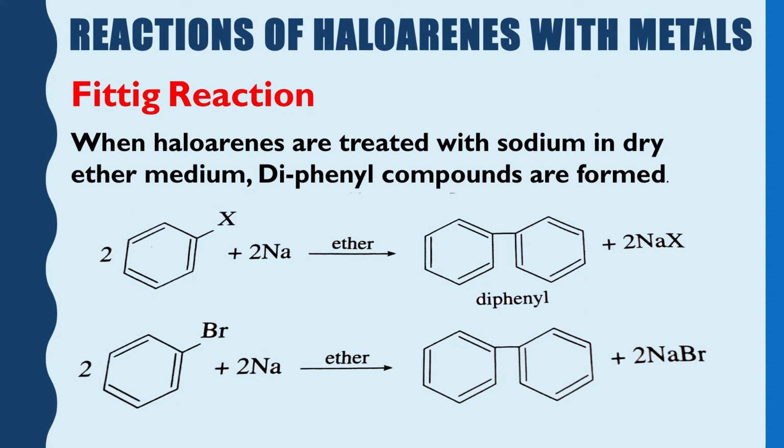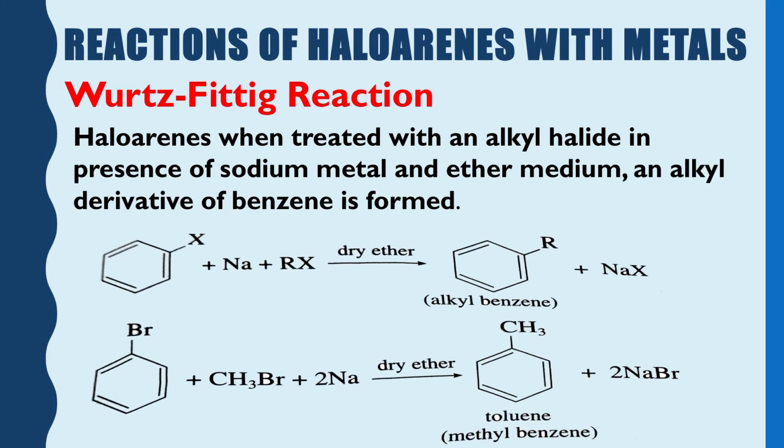You may see the structure: suppose it is C6H5Br and it reacts with sodium metal in ether medium, then the product is diphenyl along with sodium bromide. So, this is the Fittig reaction. There is another reaction of this type, which is known as the Wurtz-Fittig reaction.